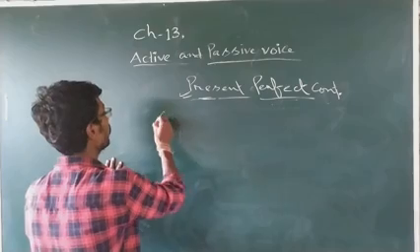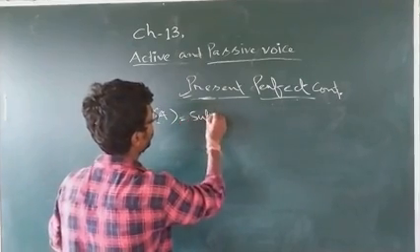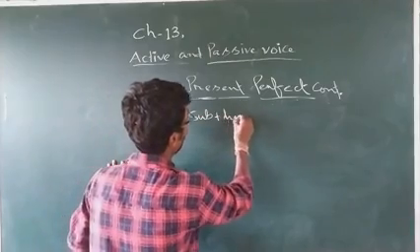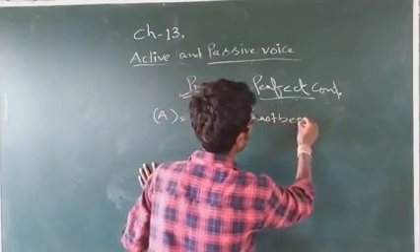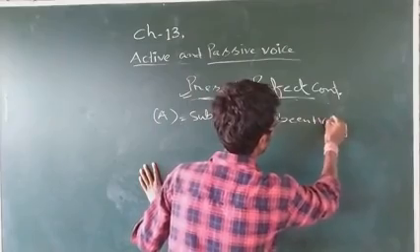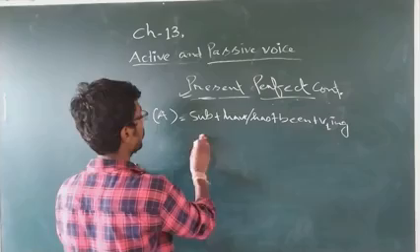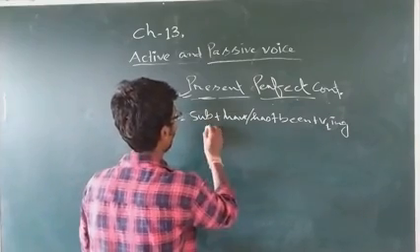So the active formation of present perfect continuous tense is subject, then have or has, then been plus V1 plus ing, then object.